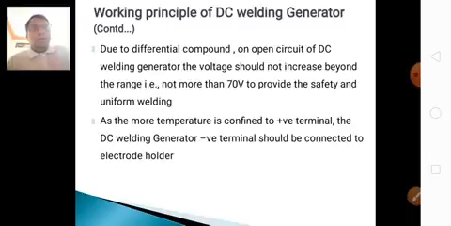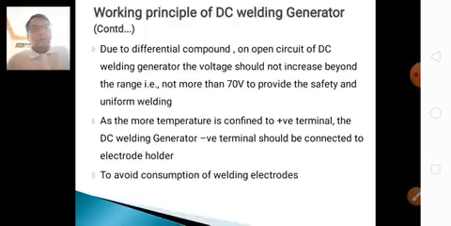As more temperature is confined to the positive terminal, the DC welding generator's negative terminal should be connected to the electrode holder, to avoid consumption of the welding electrodes.